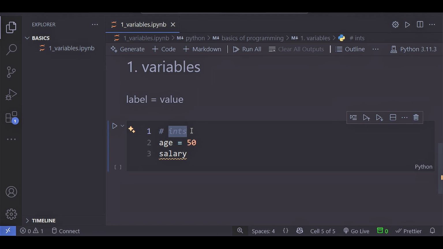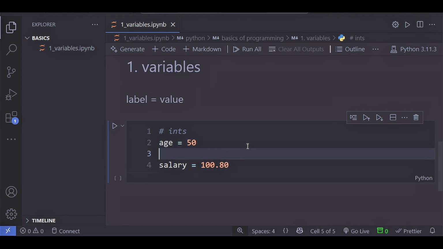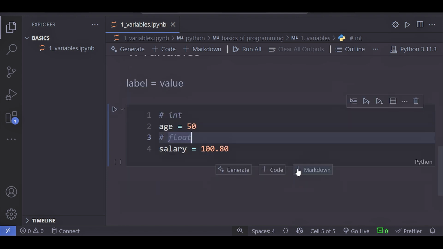It is not an integer, it's a float. So salary, usually it's a float. For example, let's say it's 100, and to represent the float we simply put a point, and we add the decimal values. Let's say this 80. This is a float and this is an int. This is the numerical type.